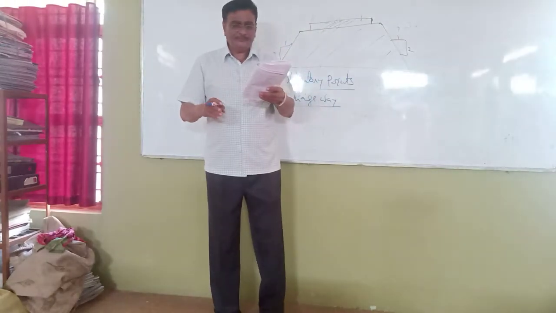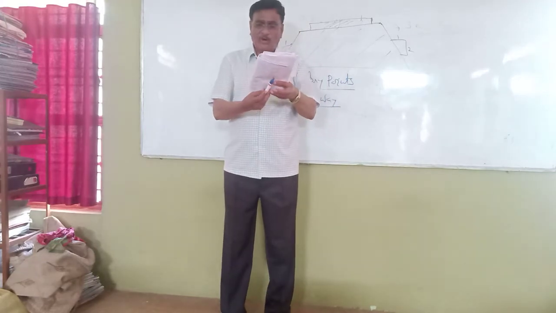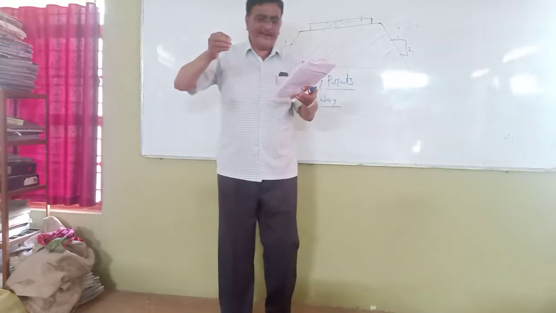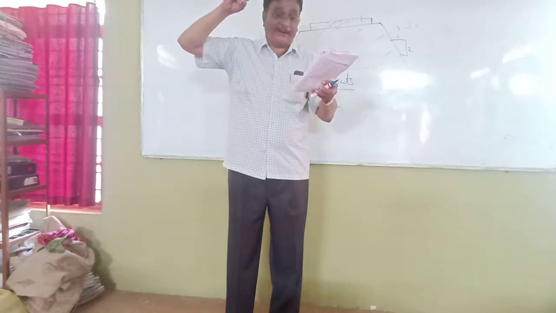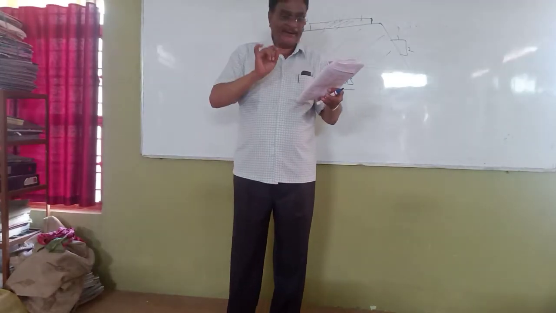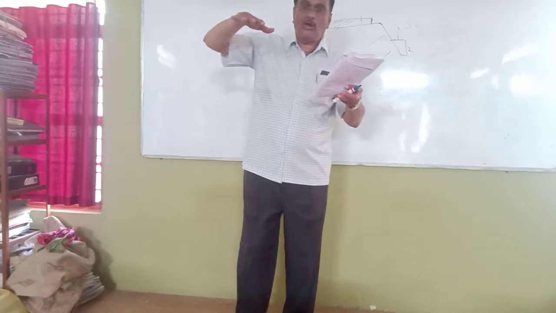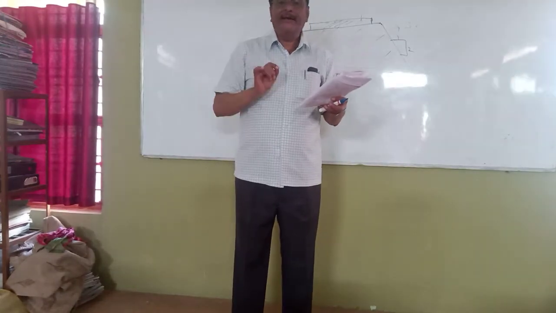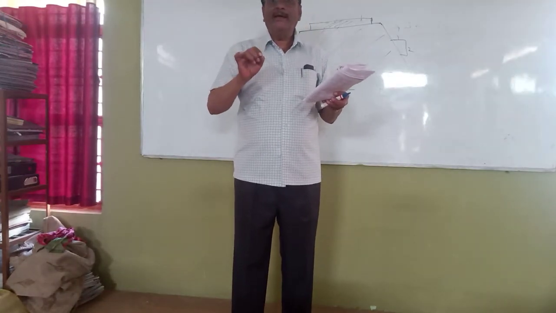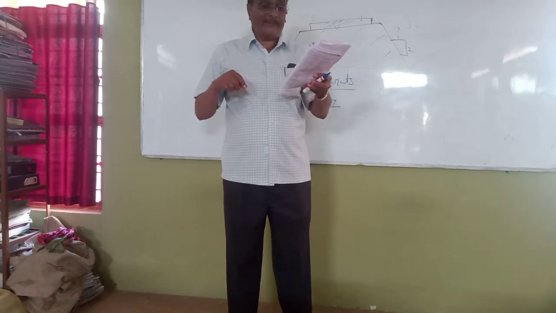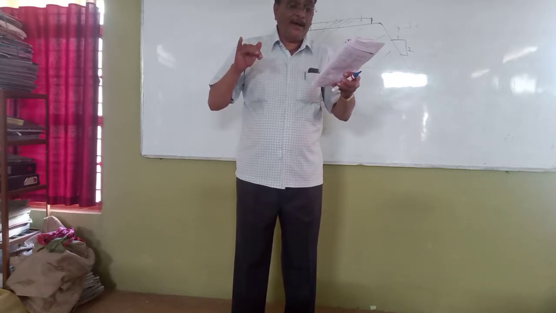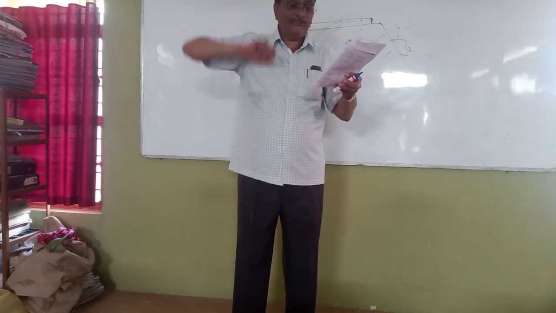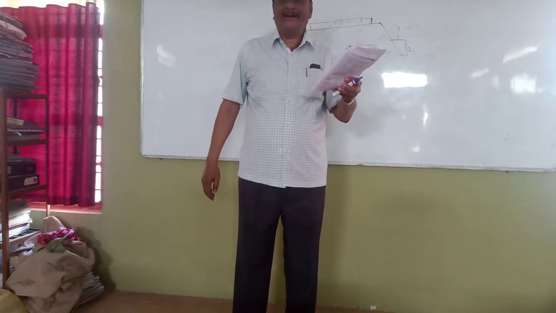Now next question, my boys: the portion of the road surface which is used normally by high speed vehicle traffic. I repeat once again. What type of road is it exactly? The type of road surface which is used normally by high speed vehicles is known as, understand or not?